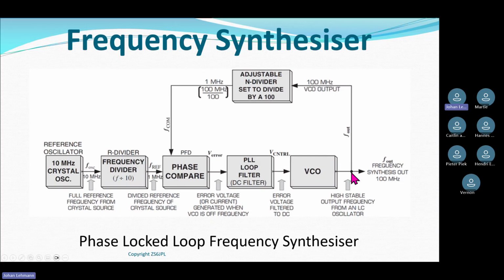So this now generates 80 megahertz. 80 megahertz goes in there, divide by 80. I'm down to 1 megahertz again. The two are in balance and the whole loop is in harmony until I punch in a new frequency. The moment I punch in a new frequency, this dividing ratio will change. So this 1 megahertz will no longer be 1 megahertz. And this thing picks up, there's a problem, generates an error, make the error a DC voltage, send it to the voltage controlled oscillator, and the frequency then goes up or down until I get 1 megahertz coming out the divider.